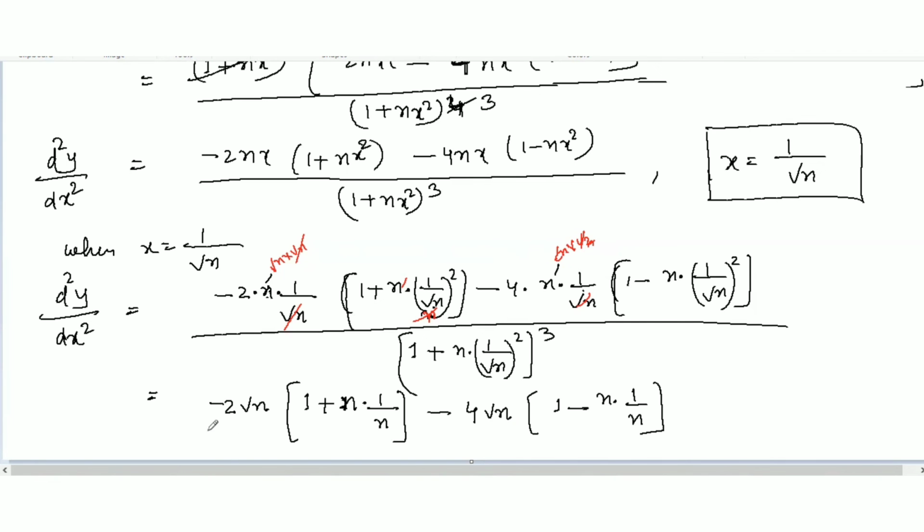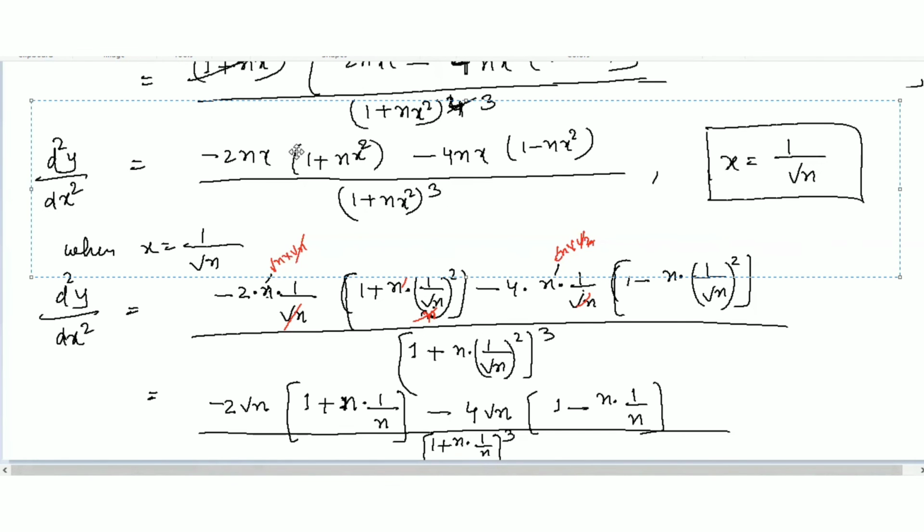Okay, all over 1 plus n multiplied by 1 over n all over whole cube. Now let's try to do it after this here.